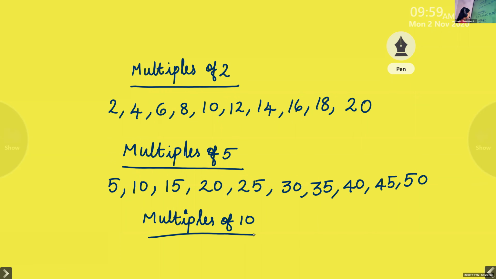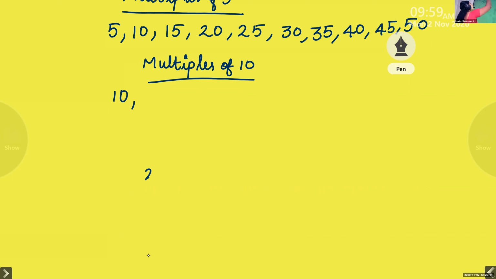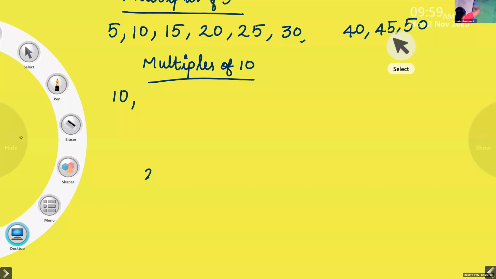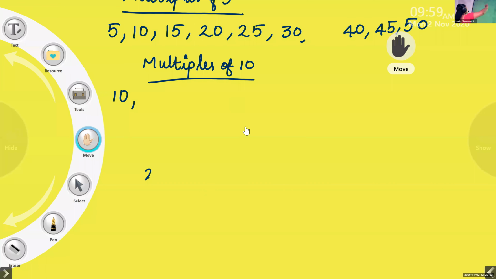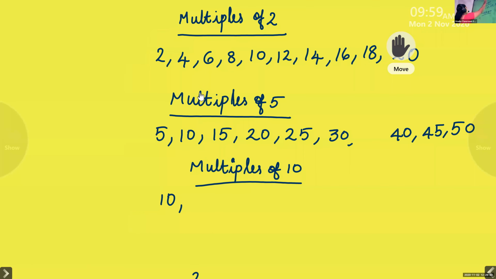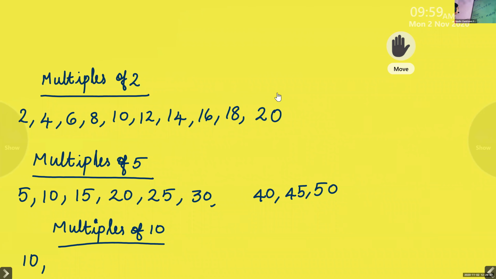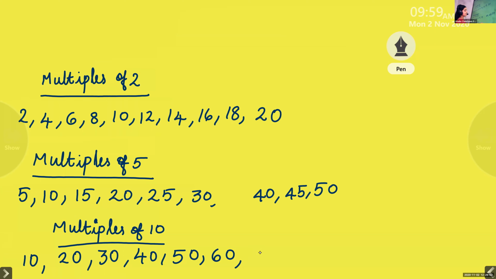Multiples of 10: wait, dear children. 10, 20, 30, 40, 50, 60, 70, 80, 90, 100.